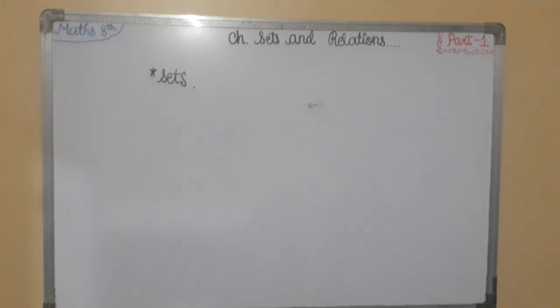In day-to-day life, we very often use the word collections or aggregates of objects of some kinds. Cantor used the word set for a collection or aggregate of objects of any kind. According to Cantor, a set is any collection into a whole of definite and distinct objects of our intuition or thought.